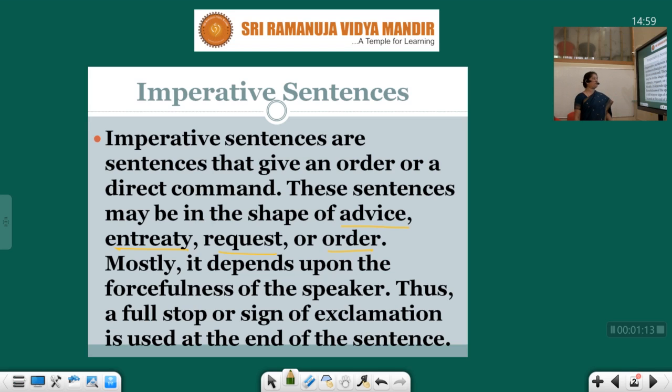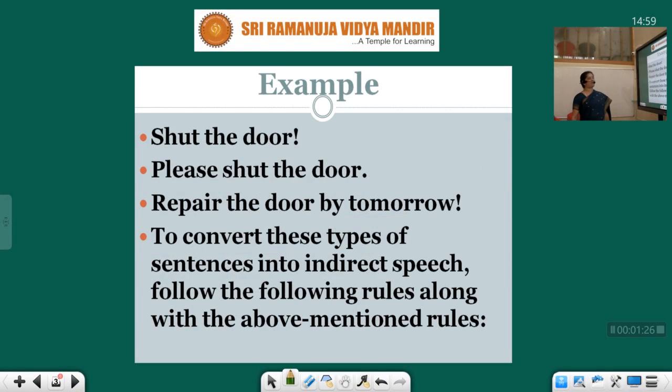Mostly it depends upon the forcefulness of the speaker. Thus, a full stop or a sign of exclamation is used at the end of the sentence. The example of an imperative sentence is: shut the door.